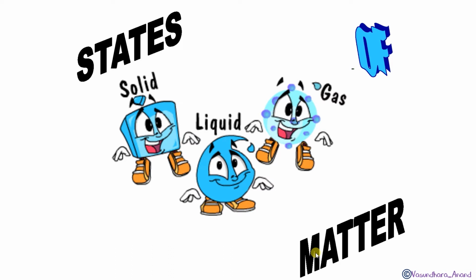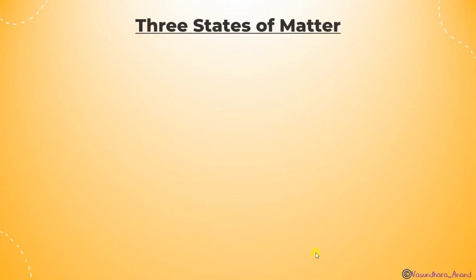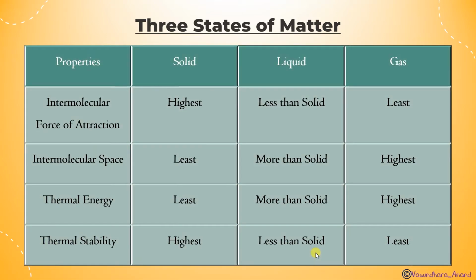These are the states of matter. We know since childhood that there are 3 states of matter, that is solid, liquid, and gas. Besides these, 2 more states of matter have been discovered, but they are still not in that much use. We will learn a few lines for that. So now the 3 states of matter, solid, liquid, gas, which we are doing since class 6, 7.